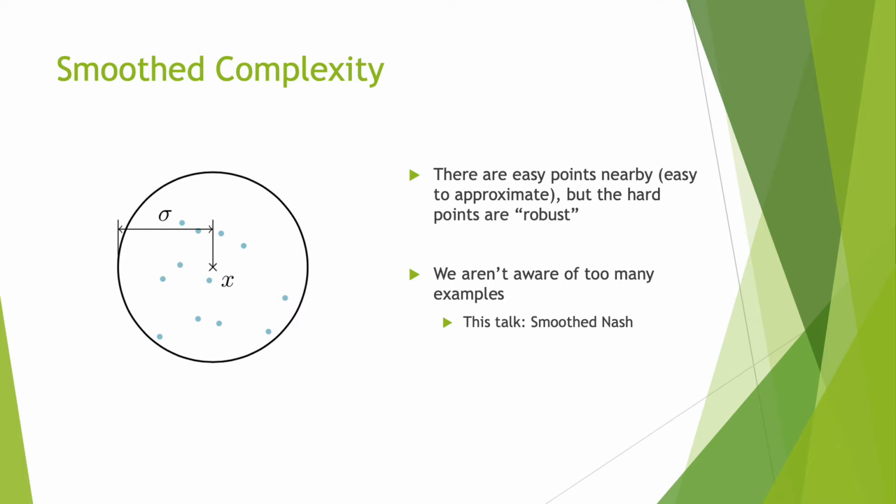This is an instance where there are easy points nearby in blue, but the vast majority of points are hard. In particular, the hard points are robust. We aren't aware of too many examples of this. In this talk, we'll talk about the smooth Nash problem as an example.